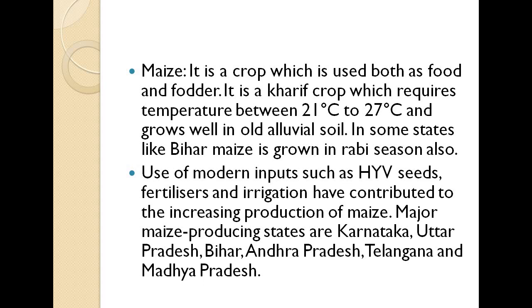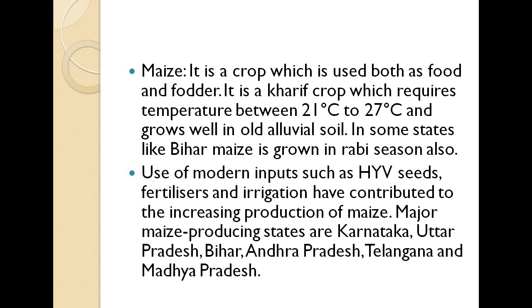In some states like Bihar and parts of Uttar Pradesh, maize is grown in the Rabi season also. Use of modern inputs such as HYV seeds, fertilizers and irrigation has contributed to the increasing production of maize. So now they are using HYV seeds, fertilizers and irrigation methods to increase the production of maize. That's why you can produce it in other parts of the area as well.